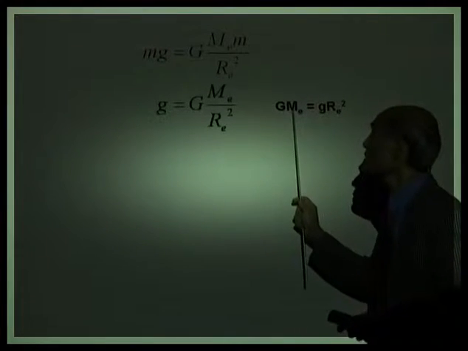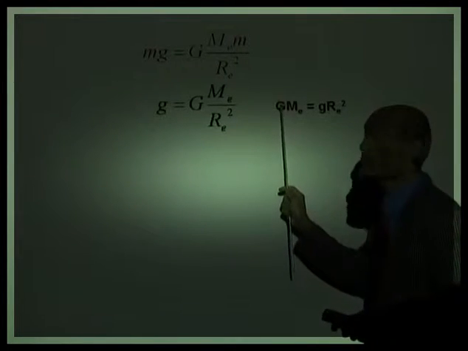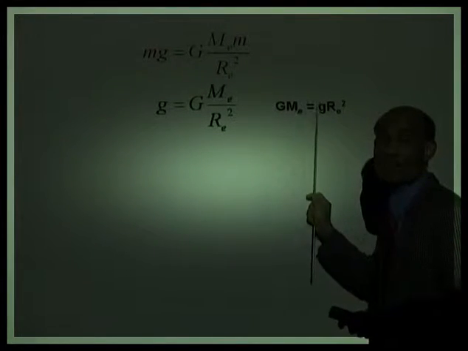Okay, now this can be written, cross multiplying, as g R E squared equal to big G times M E. Big G times M E equal to g R E squared. Alright, don't confuse between the big G and the small g.